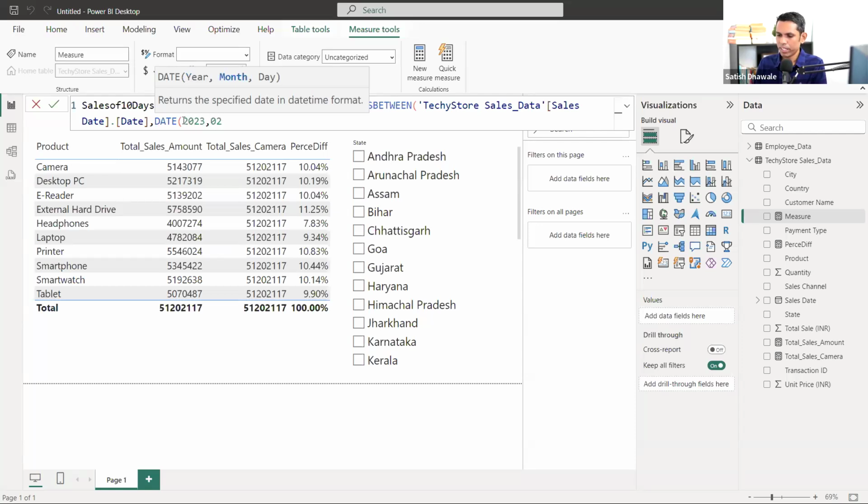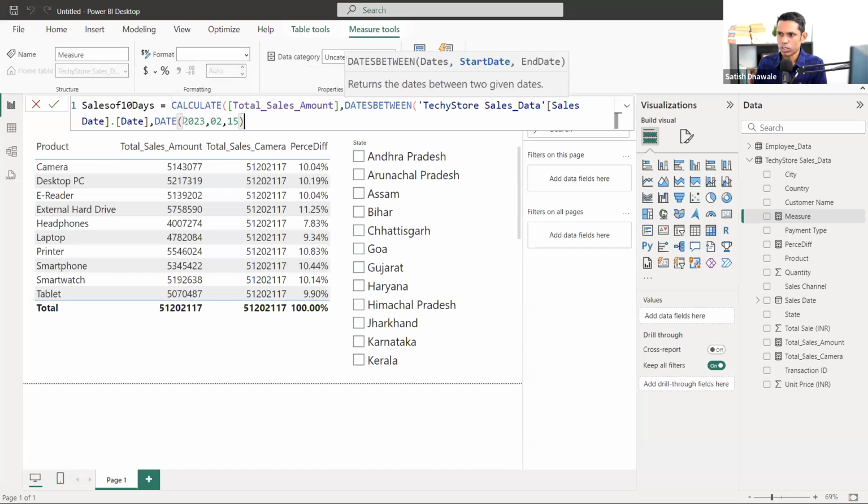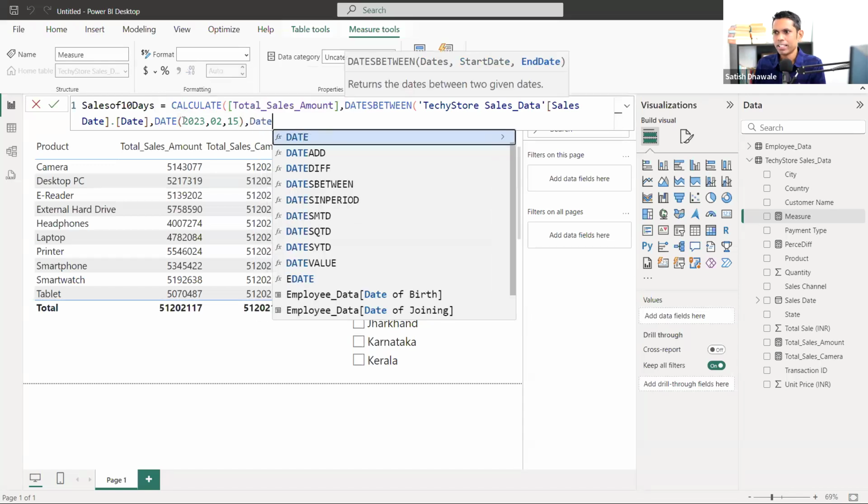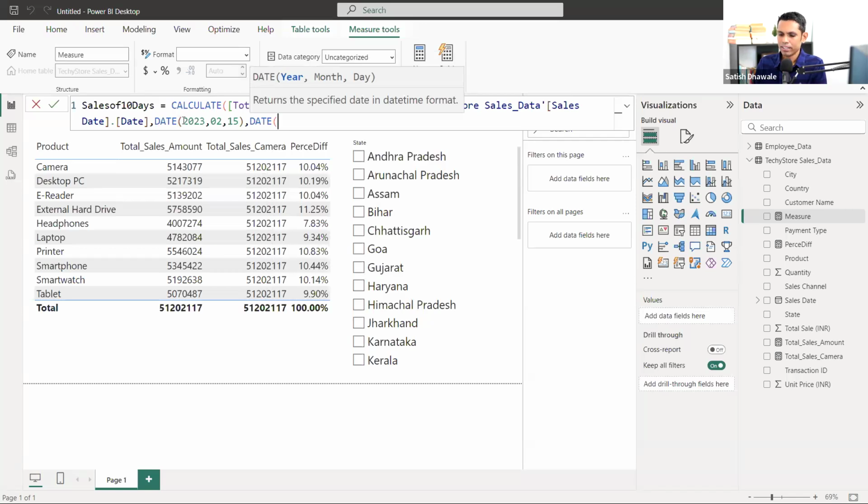Then month will be Feb and date will be the 15. This is my start date. Now I'll close the bracket and comma again. I'll add another date for the end date. So I am putting date, then year as 2023 again.